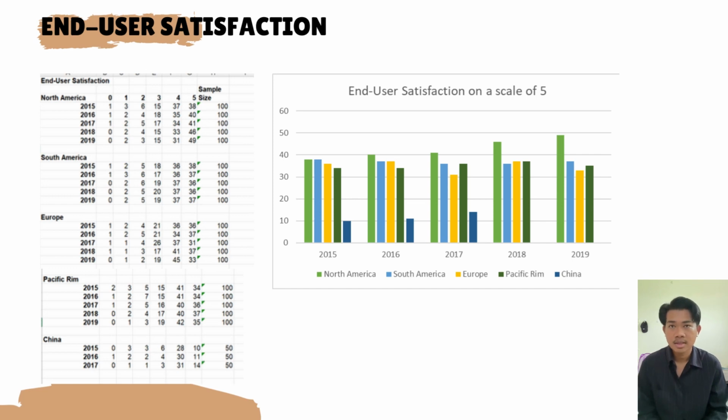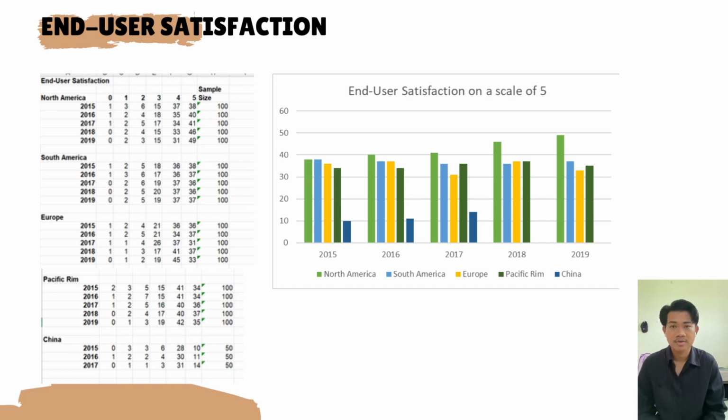For each year, the end user in North America has always got the highest on the performance of lawn equipment on a scale of 5 compared to South America, Europe, Pacific Rim, and China. While the lowest on the scale of 5 is China. Therefore, we can conclude that the end users in North America are satisfied with the lawn equipment because in 2019, there are 49 users scaled to 5, which is nearly half of the sample size.